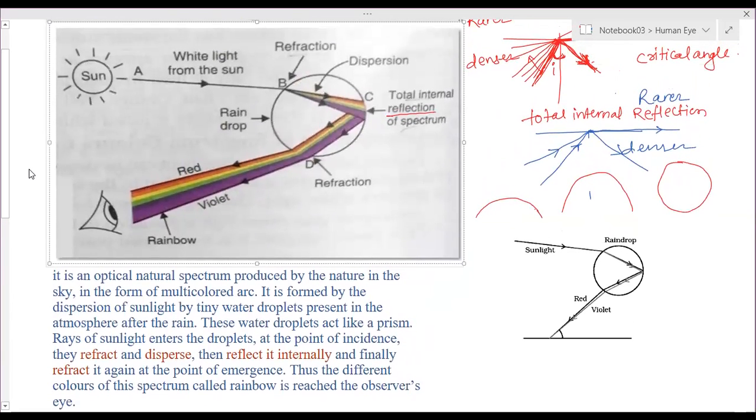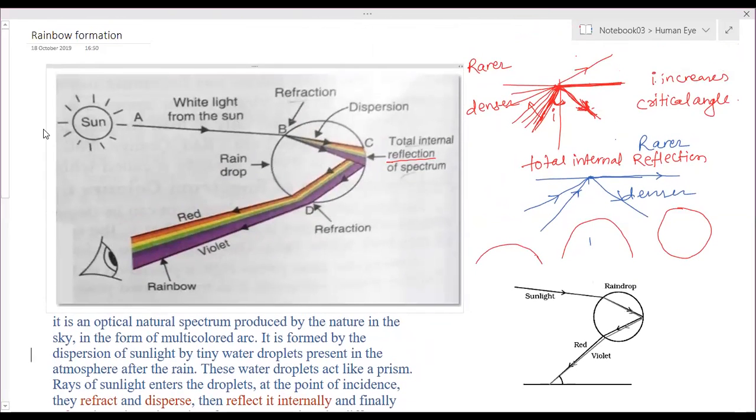So draw the diagram, but no need to draw all these 7 colors. Only you have to draw the 2 colors. Upper is red, lower is violet. This is the only thing you have to say. This is your NCERT diagram.